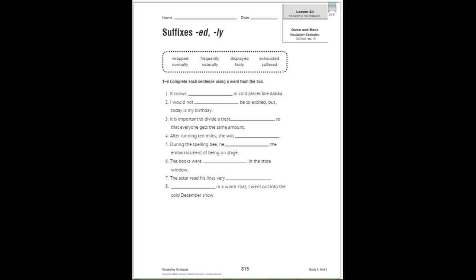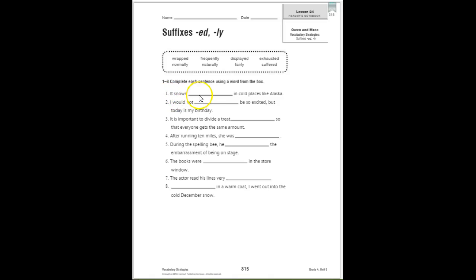Here's your extra practice. Reader's Notebook, page 315. You're going to complete each of the sentences using a word from the box. Let's look at the words. They all have suffixes ed or ly. Wrapped, normally, frequently, naturally, displayed, fairly, exhausted, and suffered. You're going to use all the words, one in each sentence. Let's do the first one together.